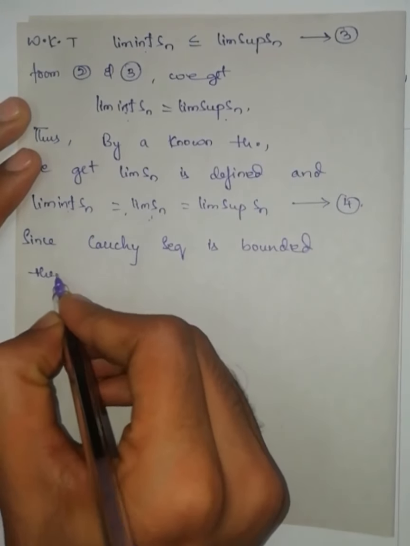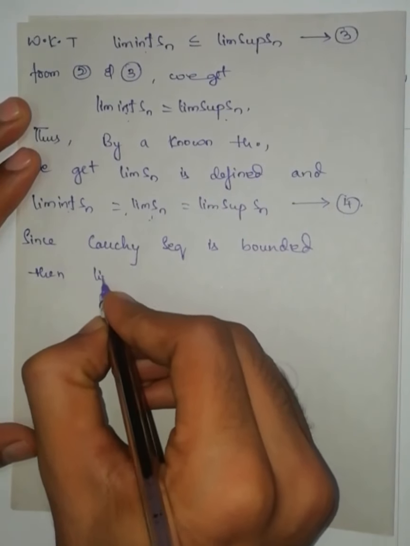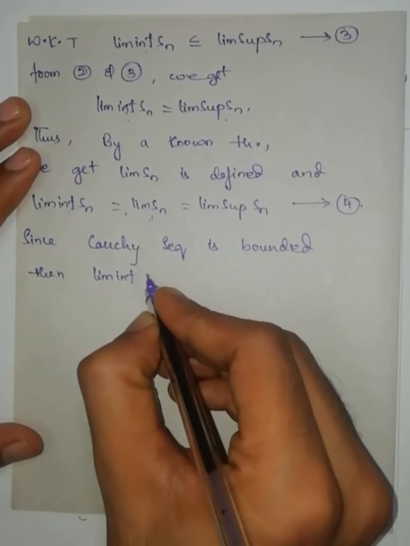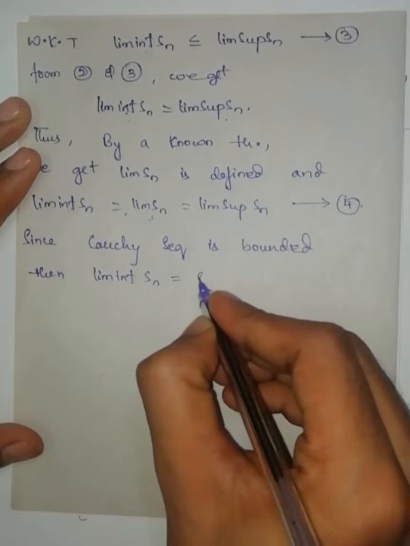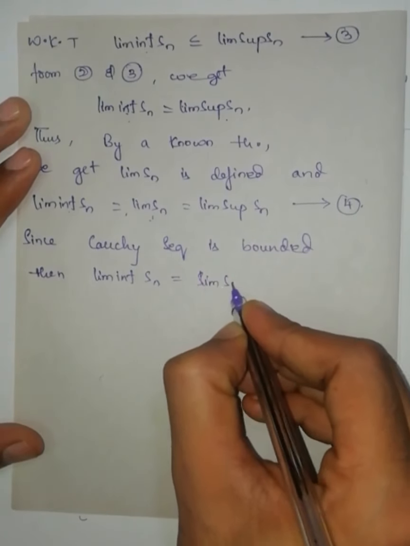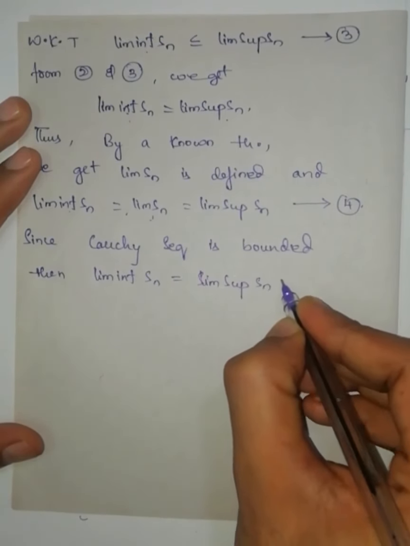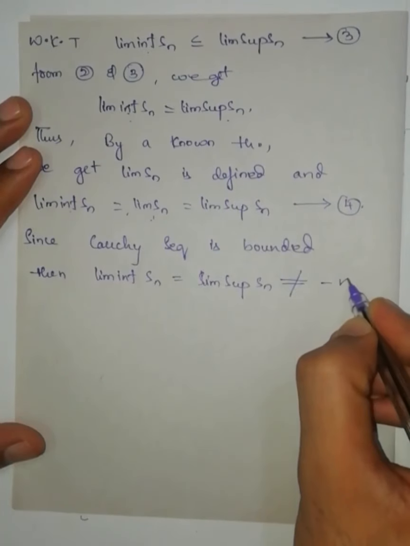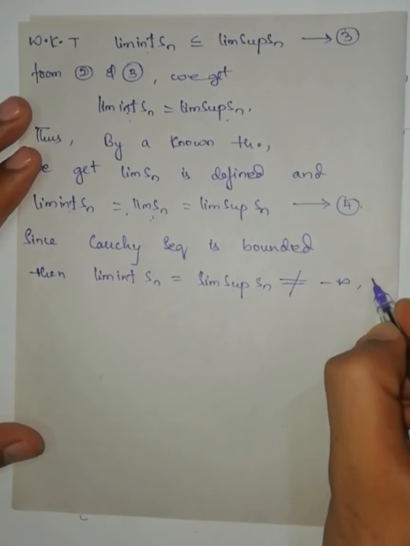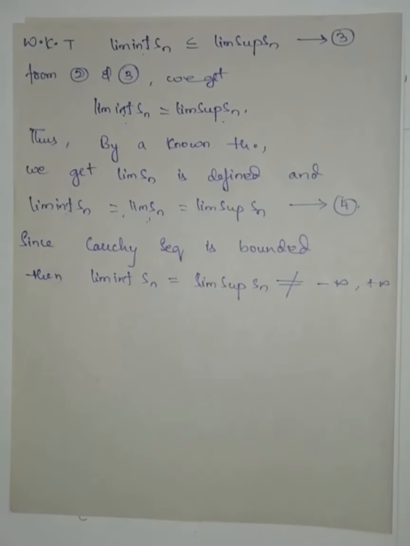Then limit inferior of Sn equal to limit superior of Sn can't be minus infinity, nor plus infinity. You can go through the note points after the definition of limit inferior and limit superior.